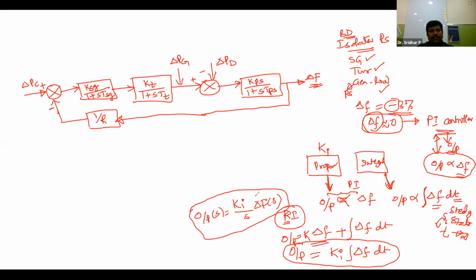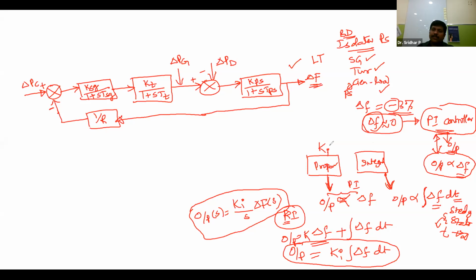Now why have I converted the output of this PI controller into the Laplace transform? Because you have to connect this PI controller, and it must be placed in this block diagram. What is this block diagram? Everything in it is represented in the Laplace transform. So if you want to connect one more block or component to the existing block diagram, that block must be represented in mathematical form, more exactly in the Laplace domain. That's why I first took the PI controller.